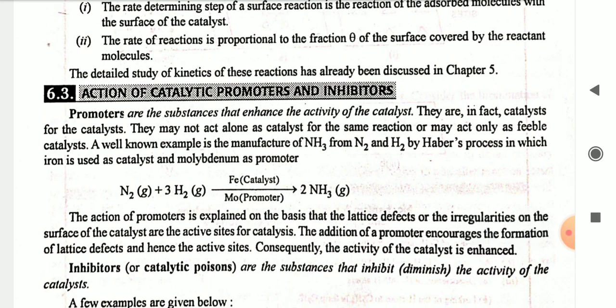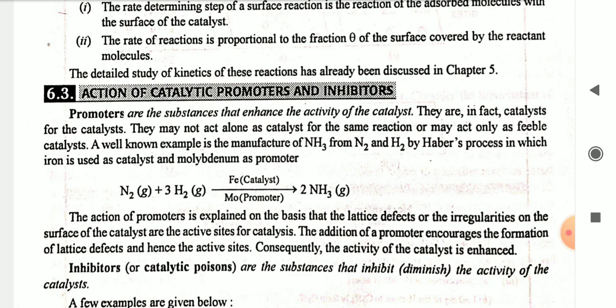Action of catalytic promoters and inhibitors. Promoters are the substances that enhance the activity of the catalyst. They are in fact catalysts for the catalyst. They may not act alone as a catalyst for the same reaction or may act only as a feeble catalyst. A well-known example is the manufacture of ammonia from N2 and H2 by the Haber process, in which iron is used as catalyst and molybdenum is used as a promoter. N2 plus 3 H2 in the presence of iron catalyst and Mo promoter gives 2 ammonia molecules.